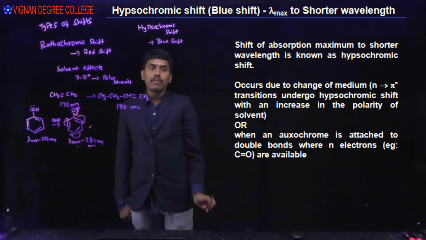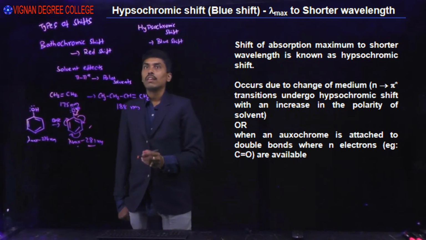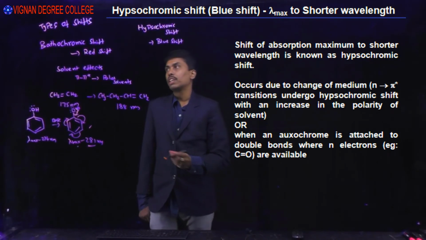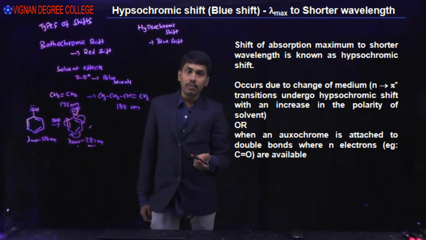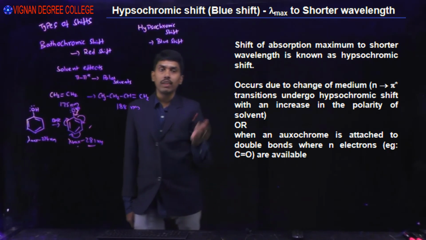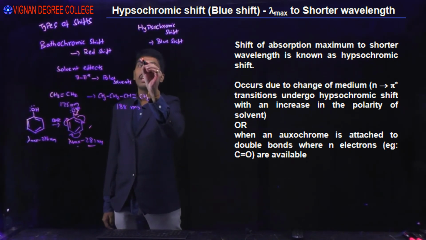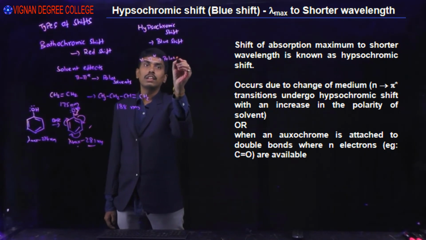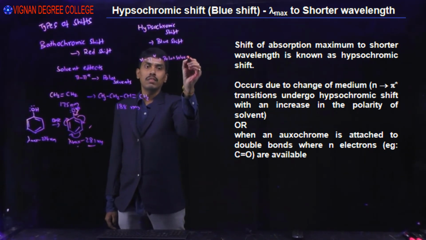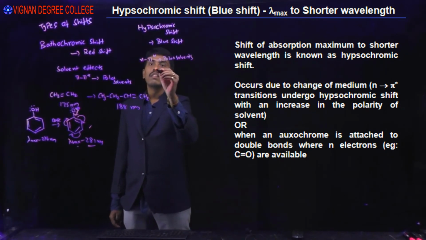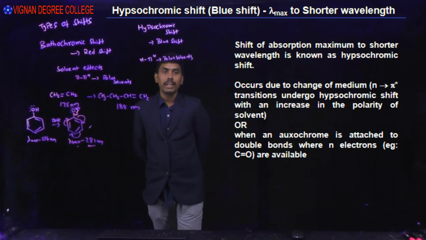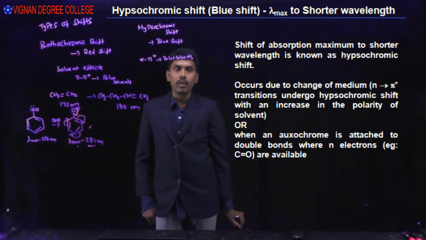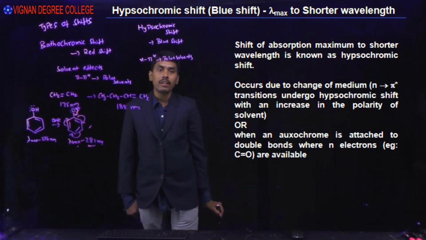Shift of absorption maximum to shorter wavelength is called hypsochromic shift. Bathochromic shift is to longer wavelength and hypsochromic shift is to shorter wavelength. You can see this in solvent effects on n to pi star transitions: in polar solvents, a change in medium causes a hypsochromic shift. The n to pi star transition undergoes a hypsochromic shift with an increase in the polarity of the solvent.